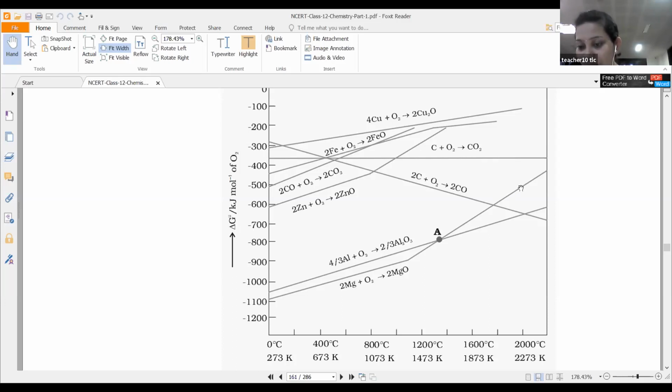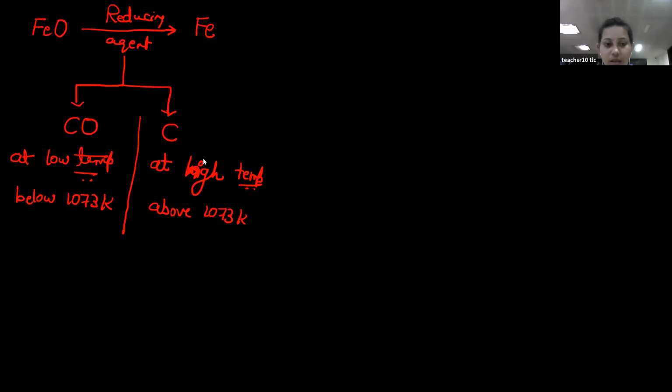Is this clear? Therefore, carbon monoxide can be used as a reducing agent only up to a particular temperature. See here, the intersection will be here. Up to in and around 1073, and if you extend this, at least up to 1200, you can use it. Above that, you can't use carbon monoxide as a reducing agent. Is this clear, students? Yes. So now, the selection of the reducing agent is also done. Now we'll study this process in detail.